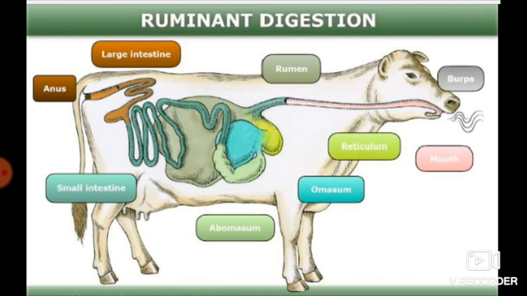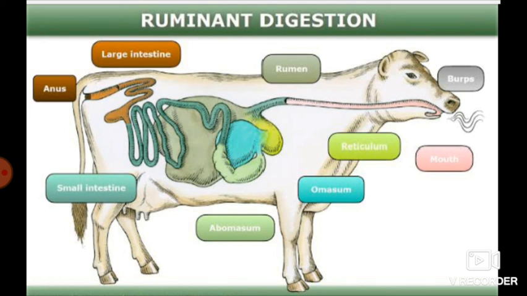Understand that? So in the ruminant we studied ingestion, digestion and absorption. Here we did not study assimilation. But in humans we studied ingestion, digestion, absorption, assimilation and egestion. Understand that? This is all about nutrition in ruminants.